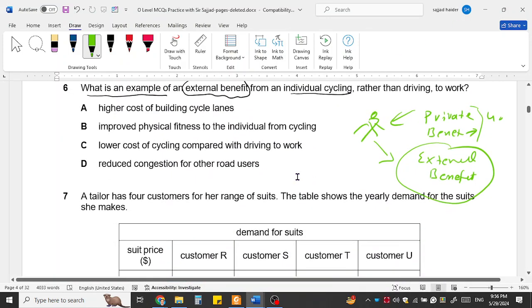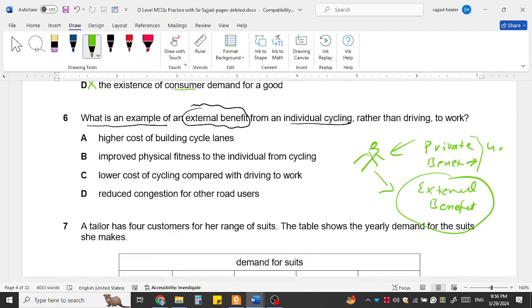So what are the external benefits from the individual cycling rather than driving to work? He is not using the car but using a bicycle. Higher cost of building cycle lanes is not actually a benefit, it is a cost, and they are not talking about cost, so A could not be the right answer.